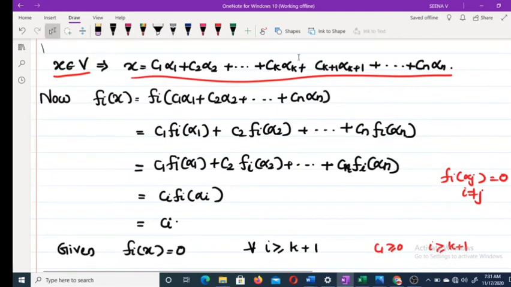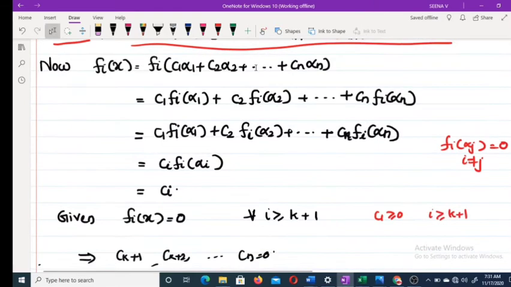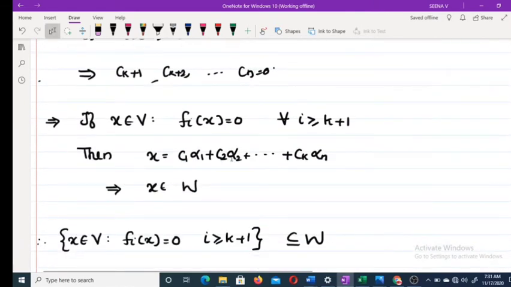Therefore x becomes c1 alpha 1 plus c2 alpha 2 plus etc. plus ck alpha k. That is, x is a linear combination of alpha 1, alpha 2, etc., alpha k. This implies x belongs to W.